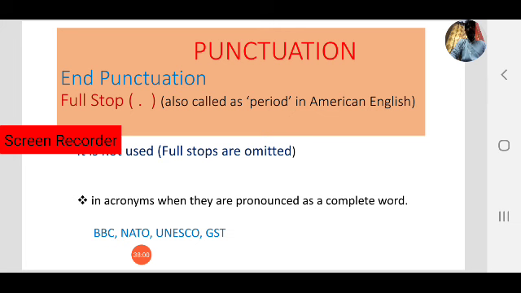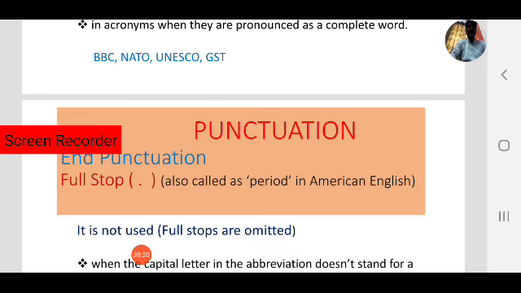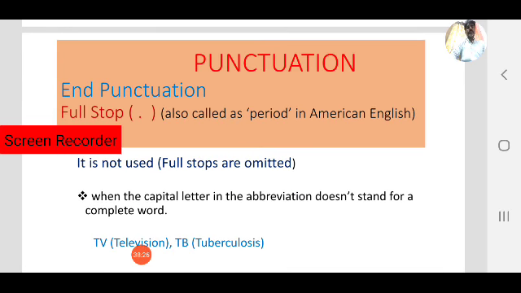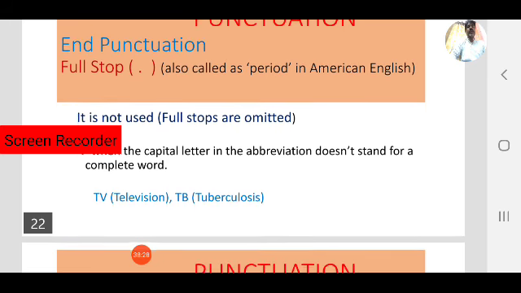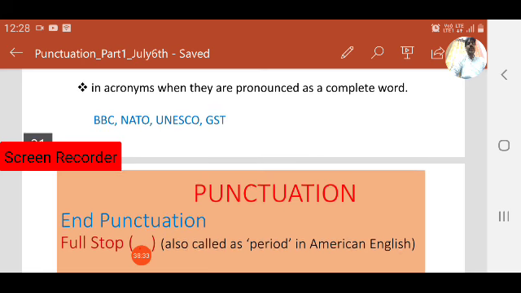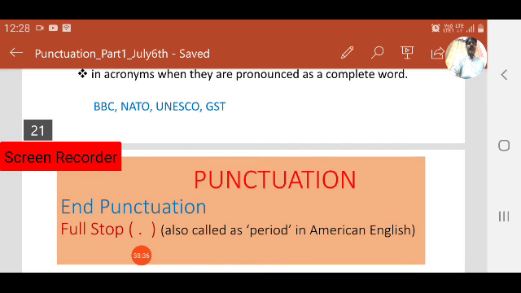In the case of acronyms, when they are pronounced as a complete word, we don't use periods or full stops. Where acronyms are pronounced as a complete word, for example BBC, NATO, UNESCO, GST, in those cases we don't use full stops. Next one, punctuation: where a full stop is not used. In the first case, in acronyms, when they are pronounced as a complete word, there we won't use a full stop.